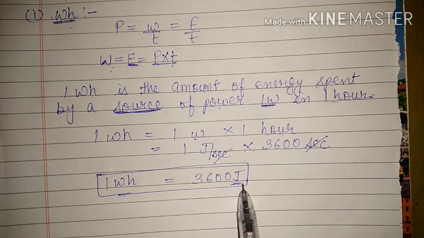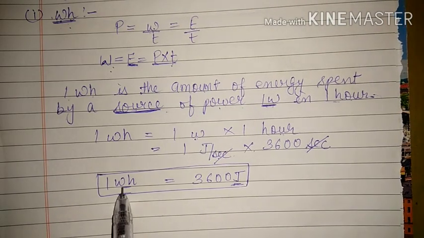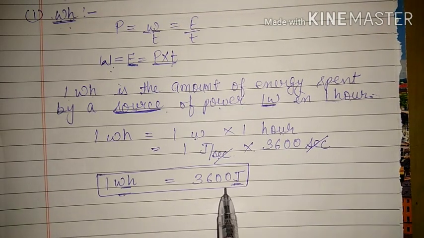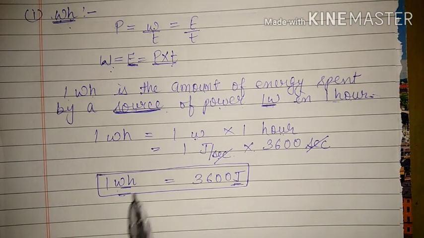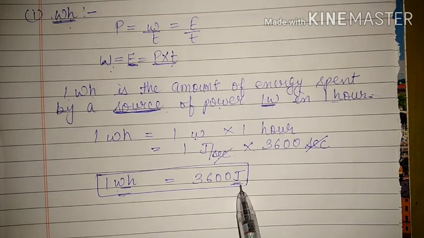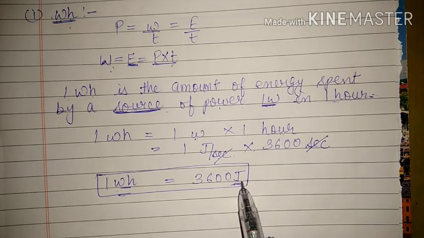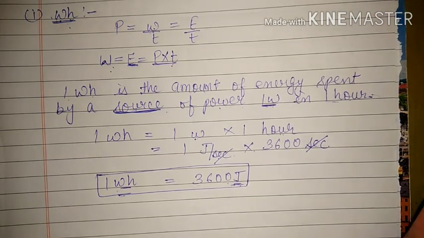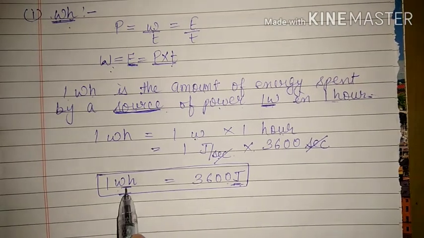This is also a unit of energy, and this is also a unit of energy. This is the larger unit of energy. That means if a large amount of energy is consumed, then we cannot write it in joule, because joule is a small unit and then the numerical number will be very large. So that's why we use watt hour.